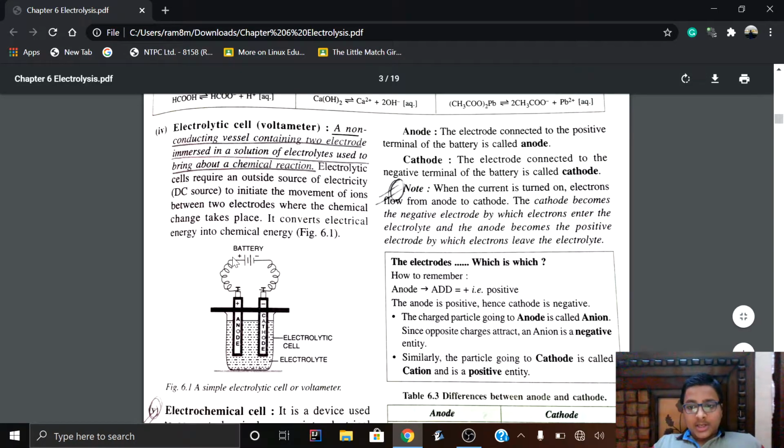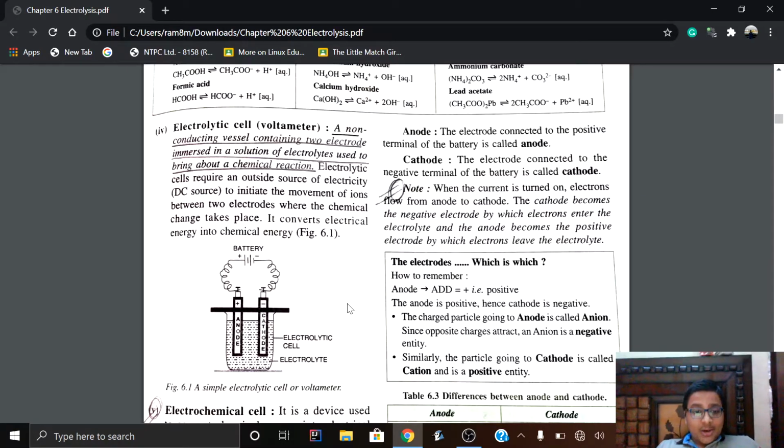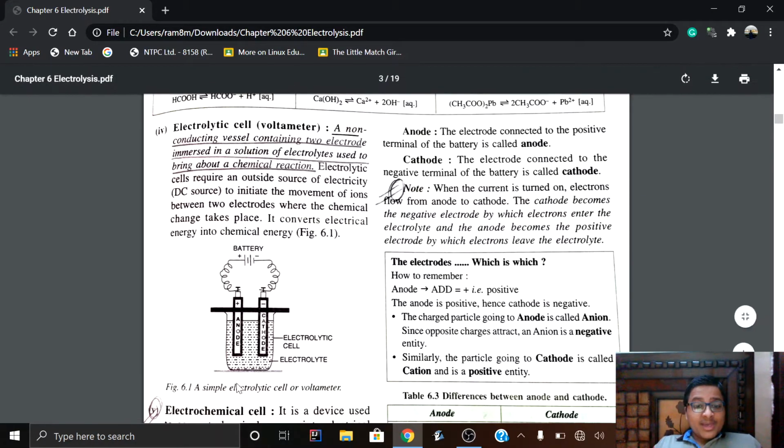The most important basic thing to focus on is this note: when the current is turned on, the electrons flow from anode to cathode. That is, the anode contains more electrons than the cathode originally, before making this setup.